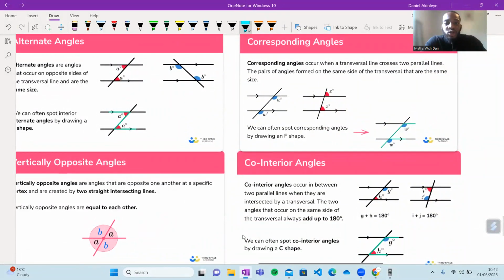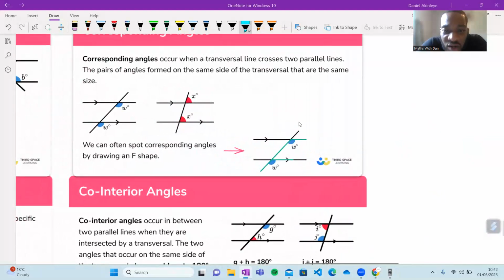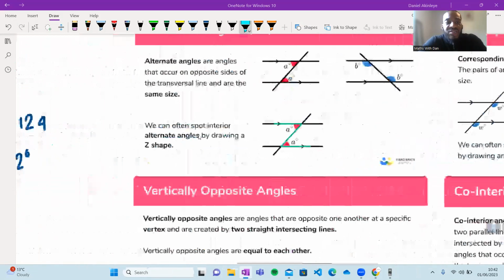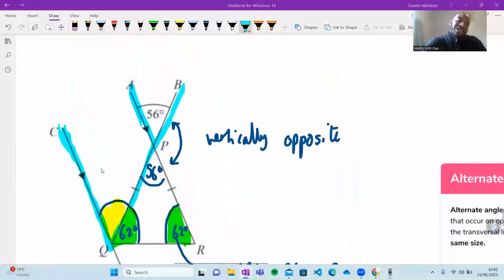Exactly. Thank you very much, Rosalia. It's corresponding angles. Can we see we've got an F here? Look at this one in the bottom corner. We can often spot corresponding angles by drawing an F shape. F right there, and these angles are the same. Can you see? We've got an F shape here. It's just upside down, isn't it?